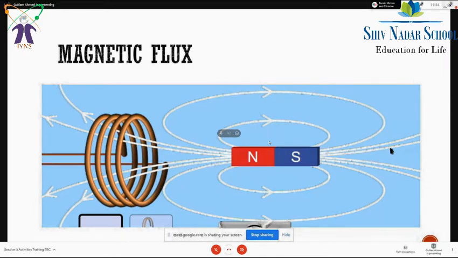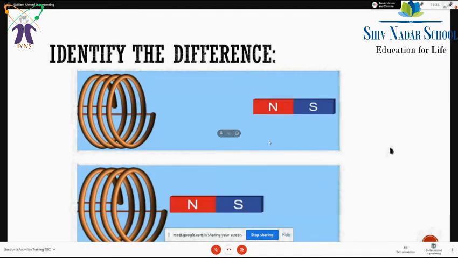Yes, sir. Got it. So now, more importantly, what is the difference in terms of magnetic flux in these two diagrams, the above one and the below one?